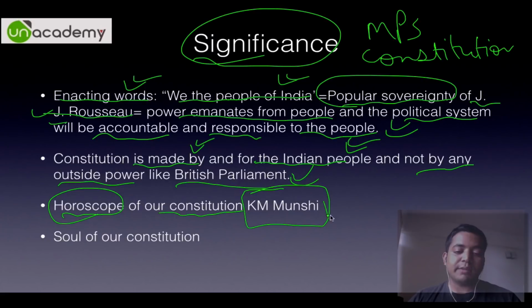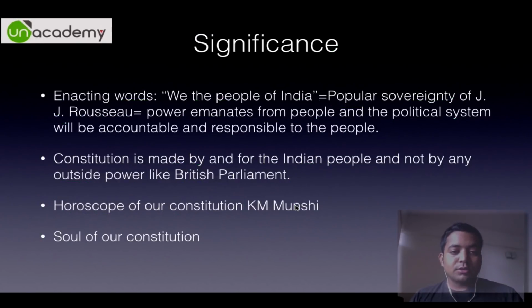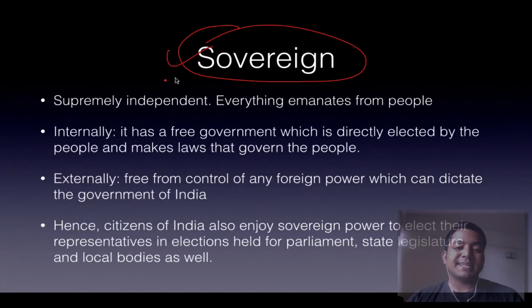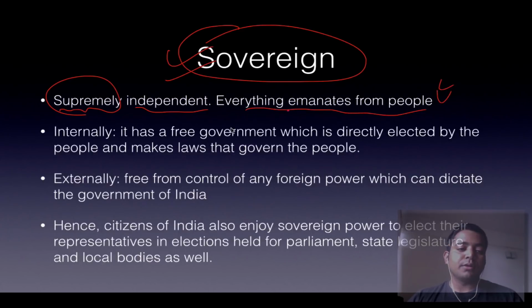Then they have the horoscope of our constitution. This was written by K.M. Munshi. These are the two quotes for the preamble, and the soul of our constitution by Hidayatullah. So they are members of the Constituent Assembly. Anyway, moving forward, what do you mean by sovereign? I'll explain the words which are used in the preamble. It means we are supreme and we are independent. That is, everything emanates from people.